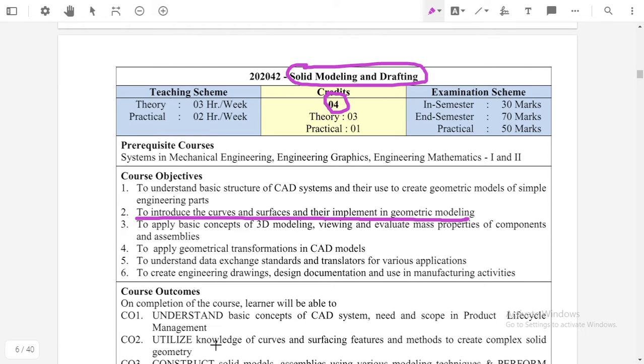Means if we want to model a car, or any part, then we can use the knowledge of curves and surfaces.